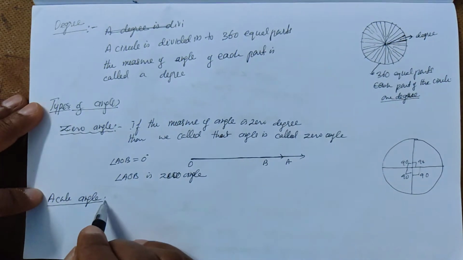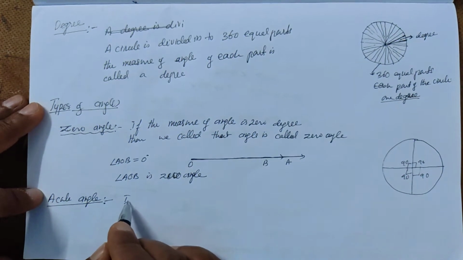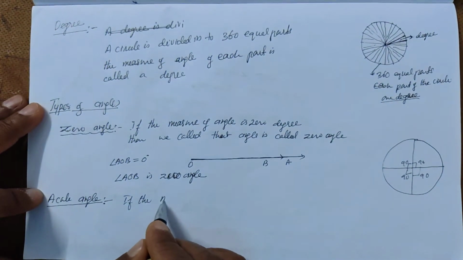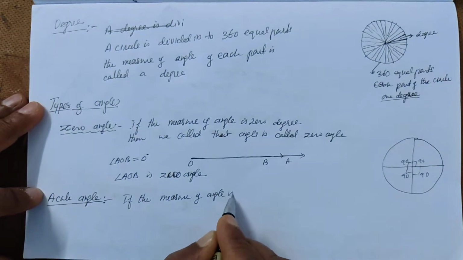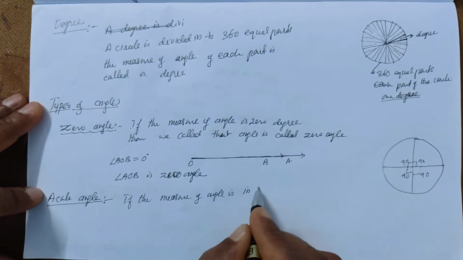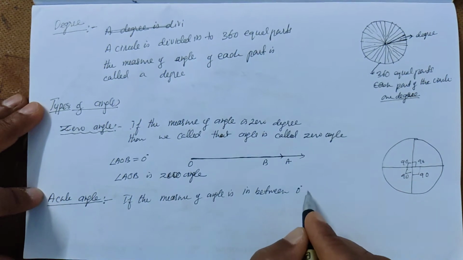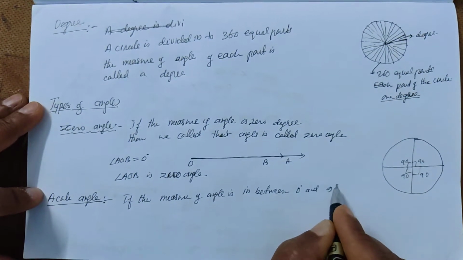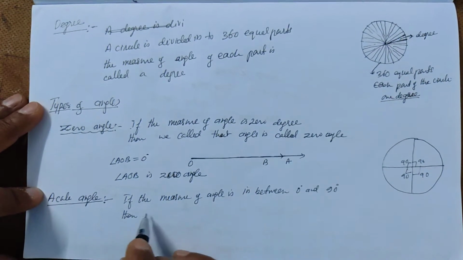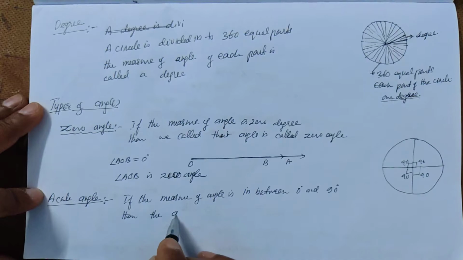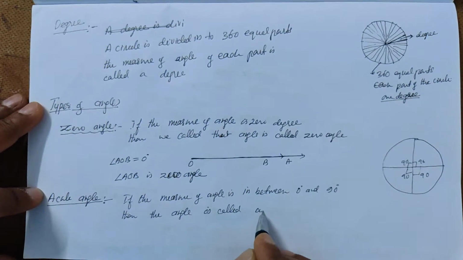Now, what is acute angle? If the measure of angle is in between 0 degrees and 90 degrees, then the angle is called acute angle.